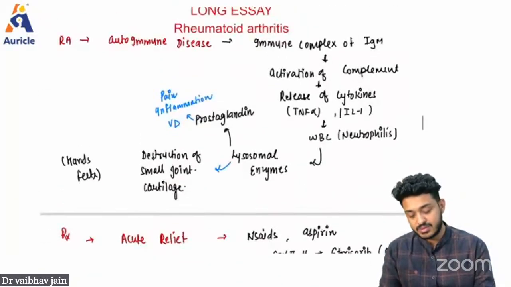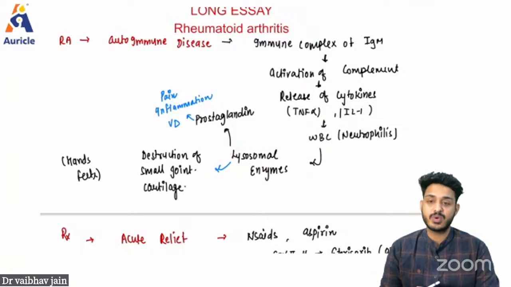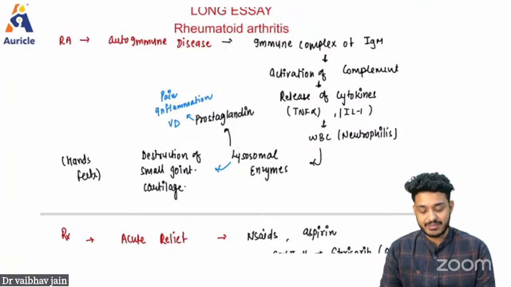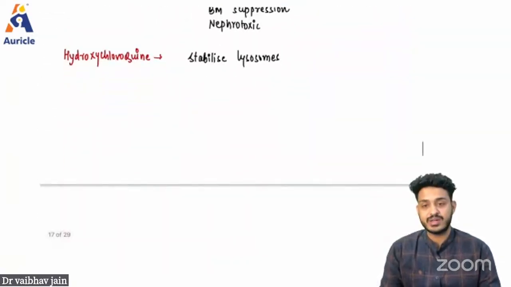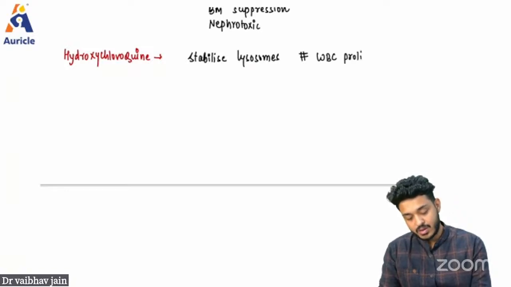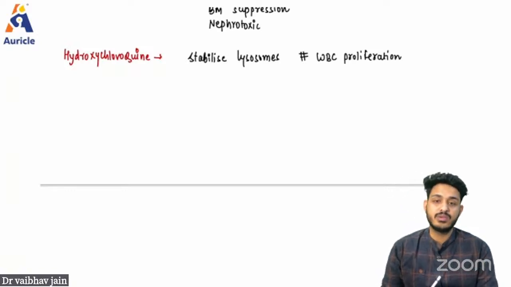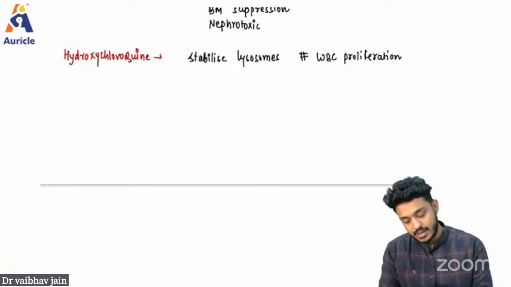If lysosomal enzymes are stabilized, there will be a decrease in the destruction of small bones, right? There will be a decrease in prostaglandin, there will be a decrease in the symptoms. You understand why it is important to understand the pathology, right? It is also going to inhibit WBC proliferation, lymphocyte proliferation will be inhibited, right?